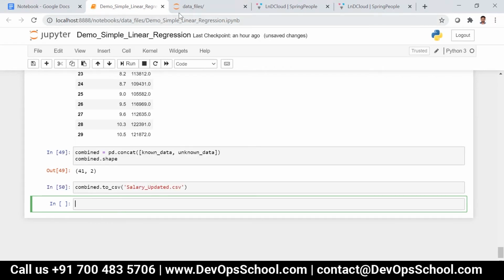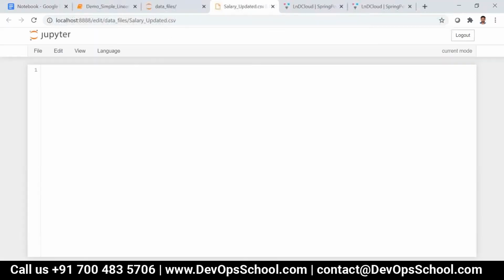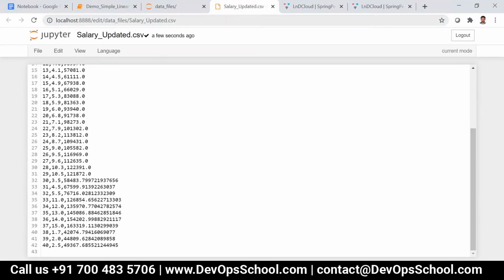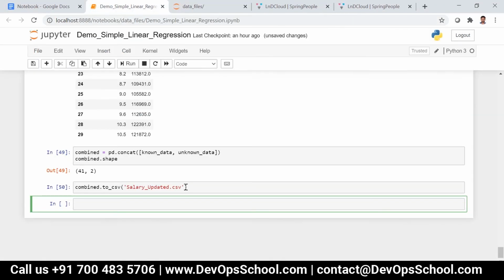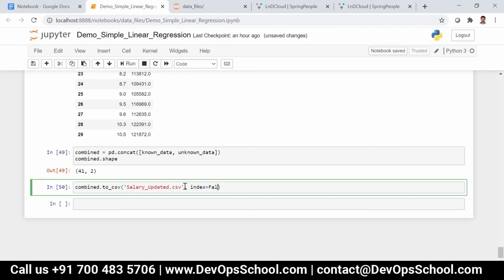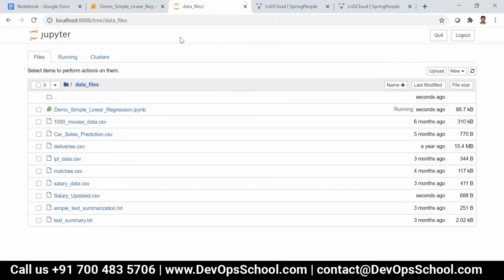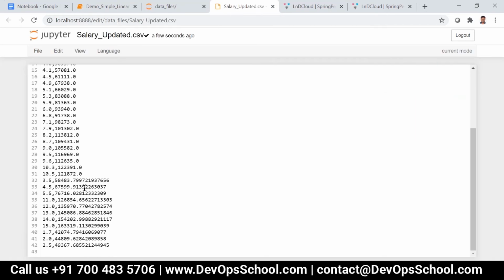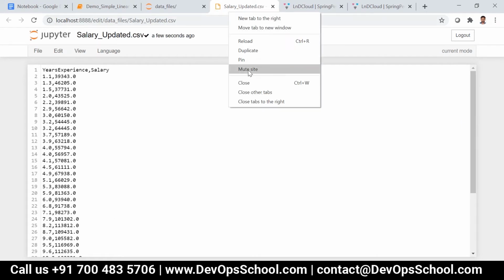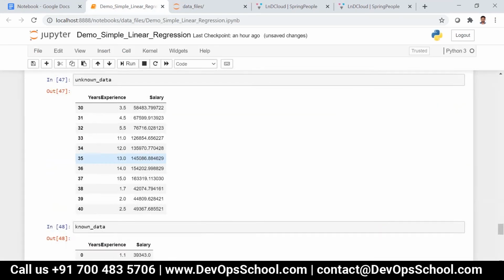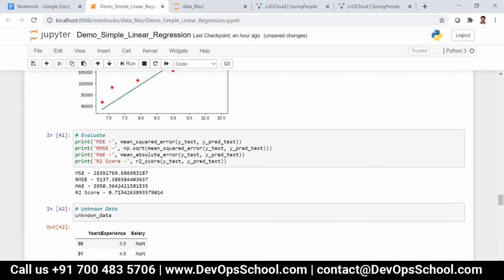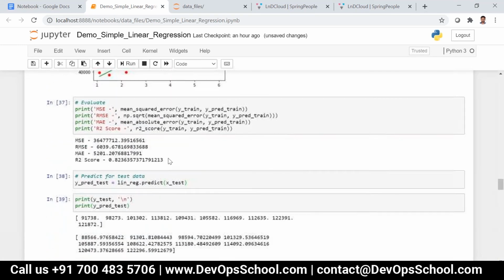So now if you go to that particular CSV file, you can see the data for everything. Okay, I have to say index is equal to false. I forgot that. So now you can see the output. See here, for 3.5 years of experience till 2.5 years of experience, you have the salary for all the values now. Okay, so this is how you can predict the salary for this thing. Okay, so let me just copy it and then please try it out.